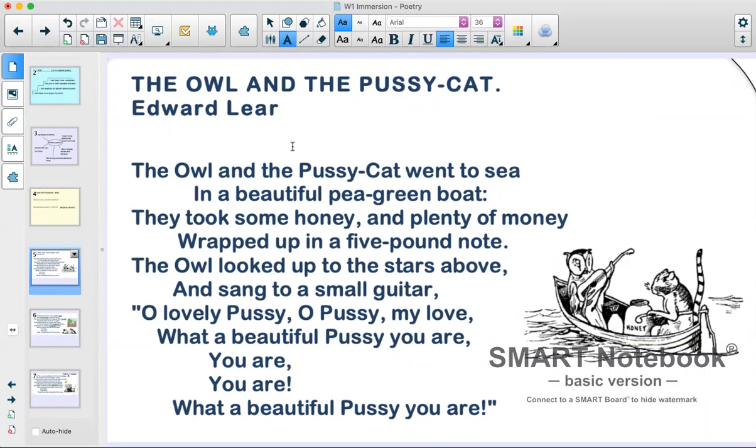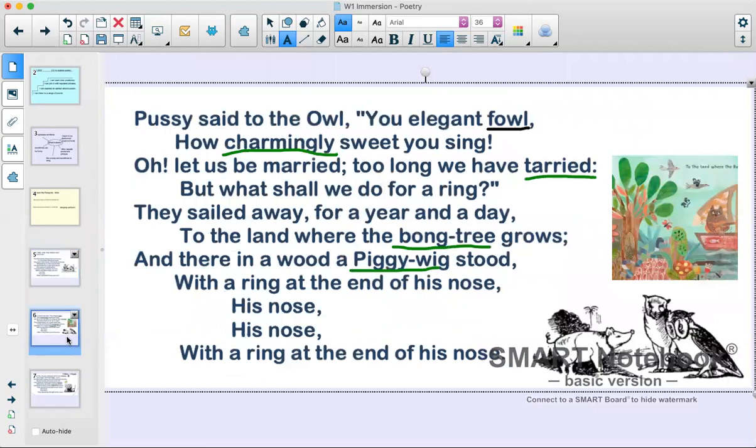So, the owl and the pussycat went to sea in a beautiful pea-green boat. They took some honey and plenty of money wrapped up in a 5-pound note. The owl looked up to the stars above and sang to a small guitar. Oh, lovely pussy, oh, pussy, my love, what a beautiful pussy you are. You are, you are, what a beautiful pussy you are.